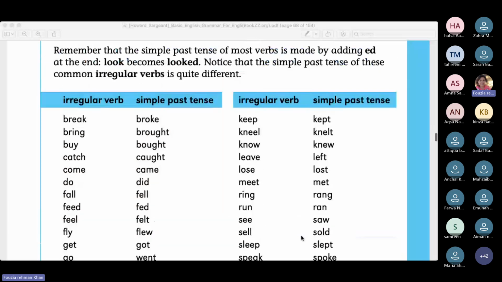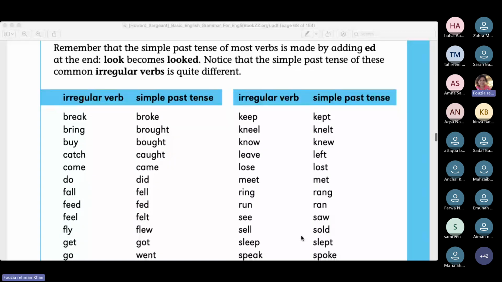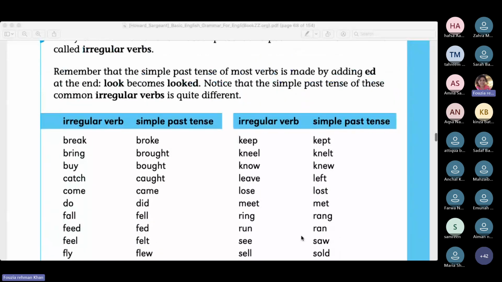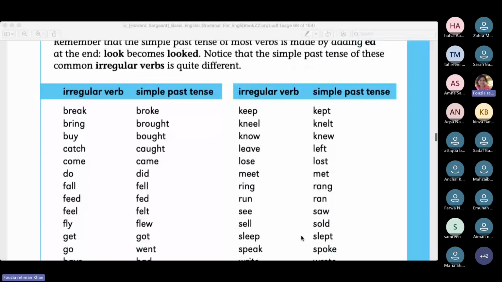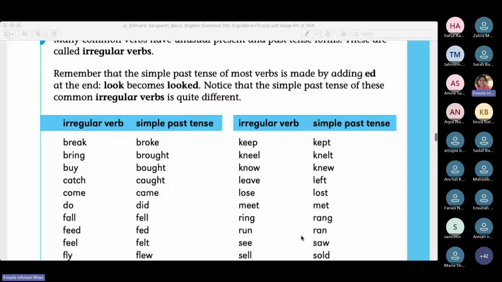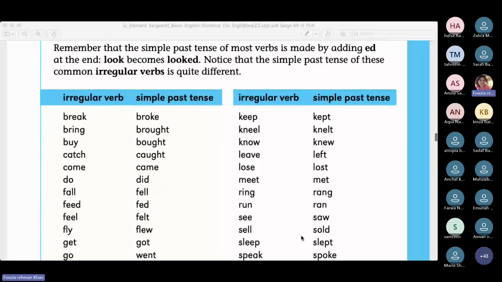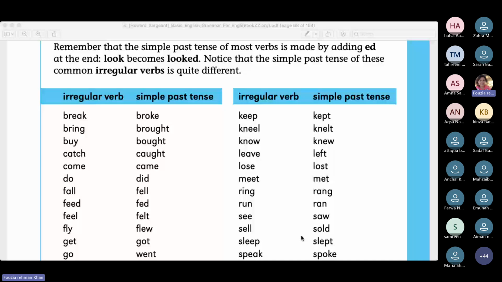Okay. Now I would like you to choose 5 regular and 5 irregular verbs, and make sentences of these. So just make 10 sentences. 5 right now. Take 2 regular verbs, 3 irregular verbs right now for the class.